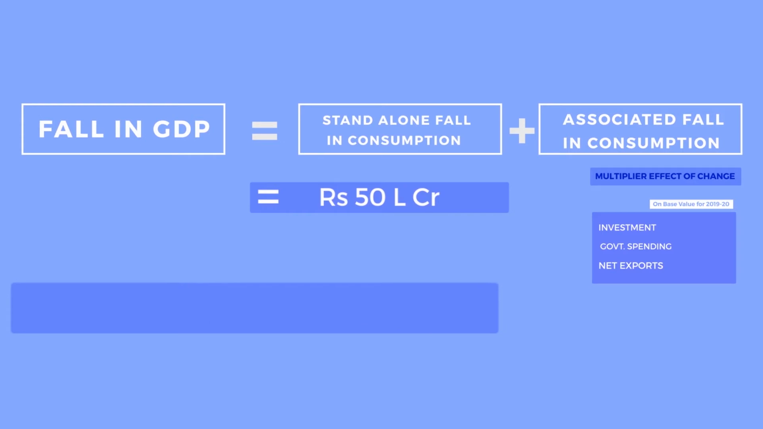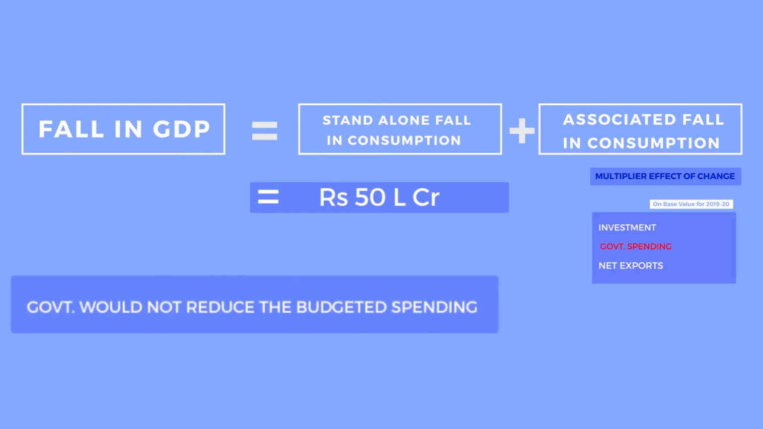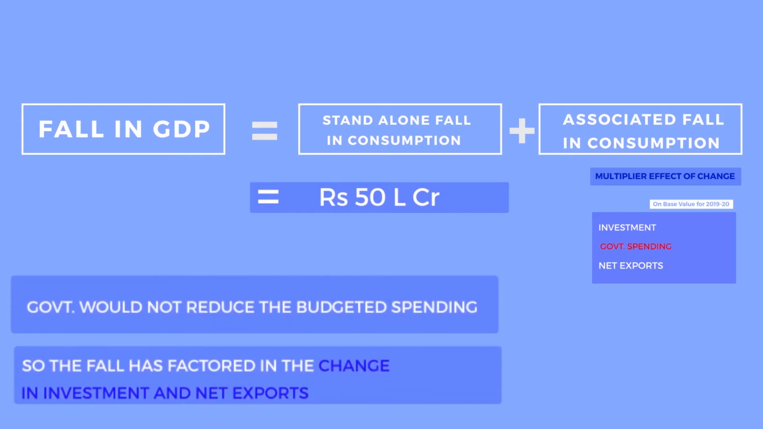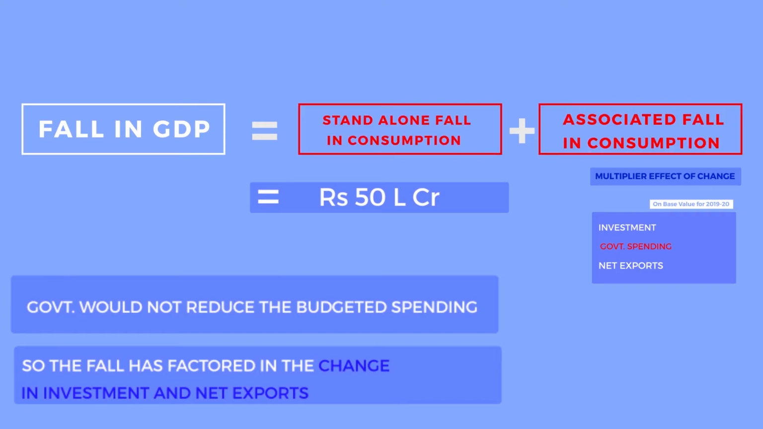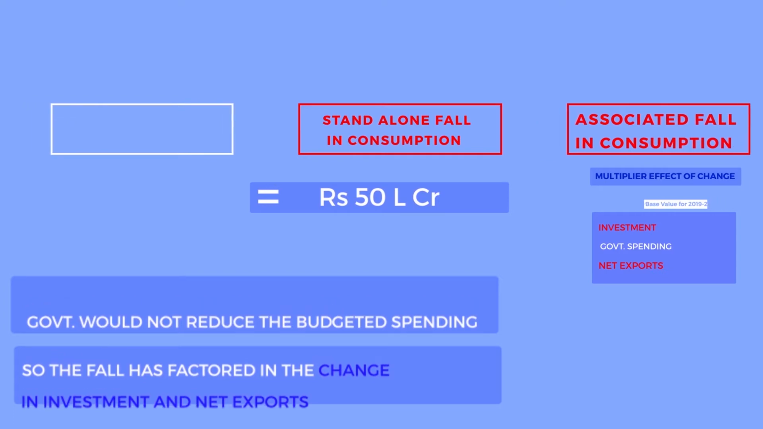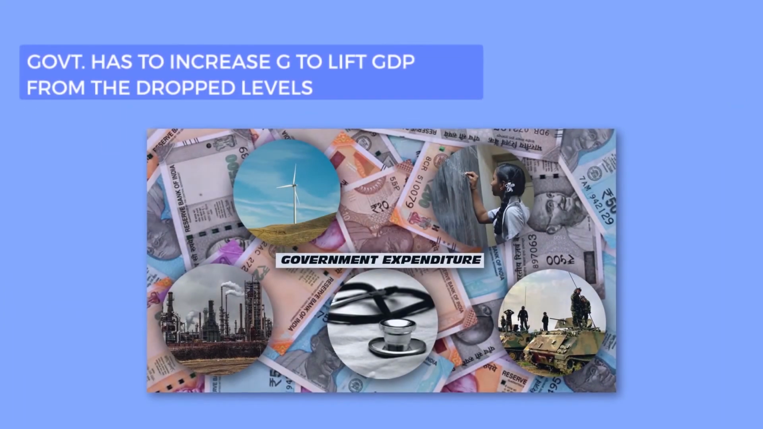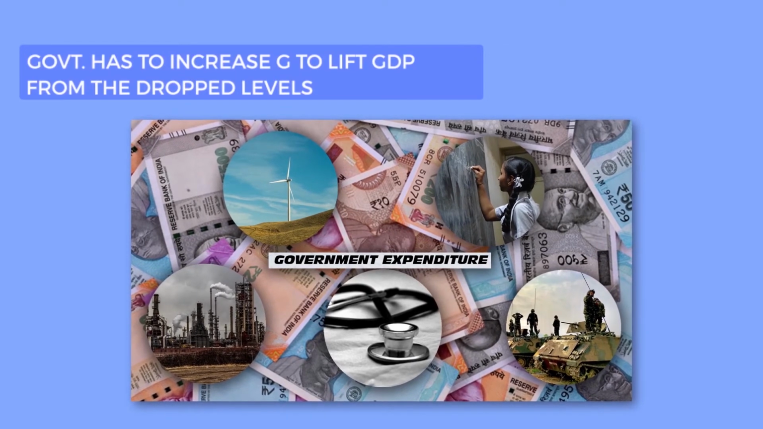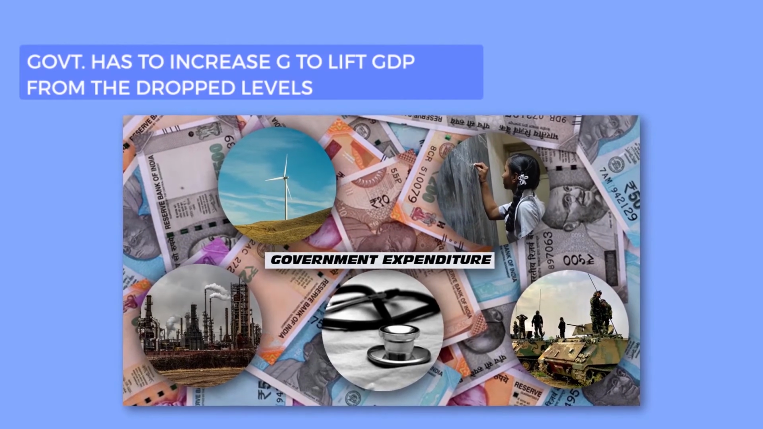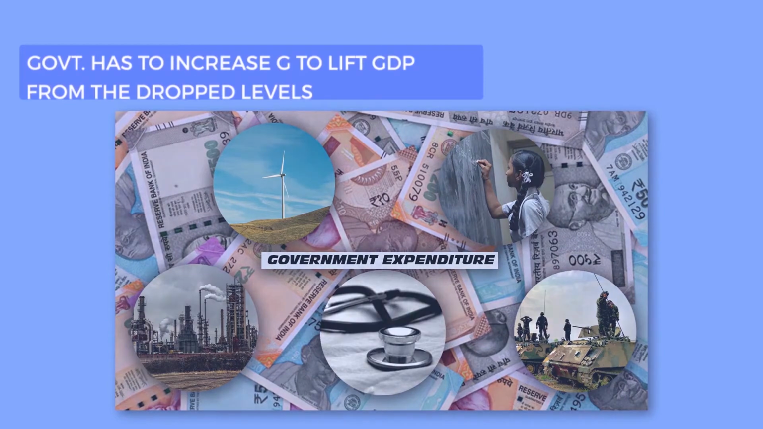Now it is fair to assume that the government will not change the spending in these difficult times. So the fall in GDP is equal to the total fall in consumption after factoring in the change in effect of investments and the net exports. Now let's try to understand what is the amount of financial commitment that will be required on part of the government to limit the damage of 50 lakh crore GDP.